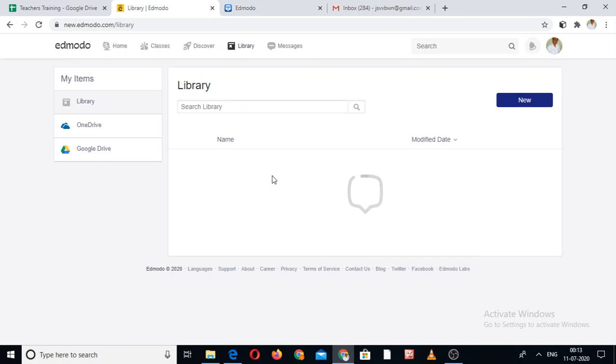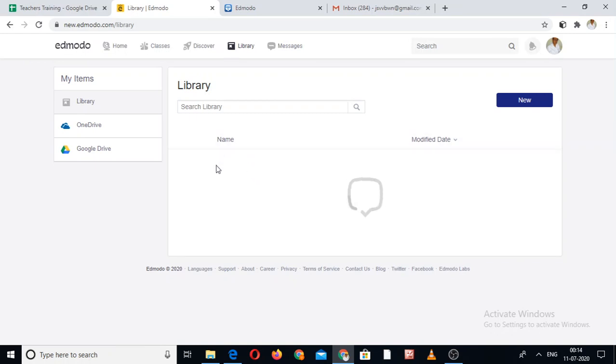So we can import all features of Google Drive here on this Edmodo page. So this is the library, one kind of storeroom, including all assignments and quizzes.